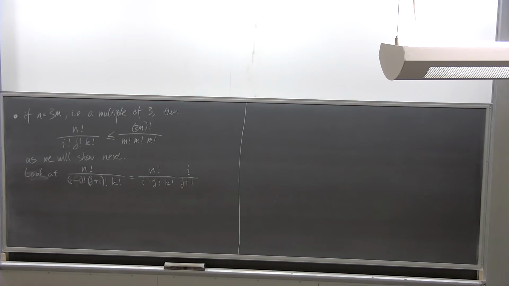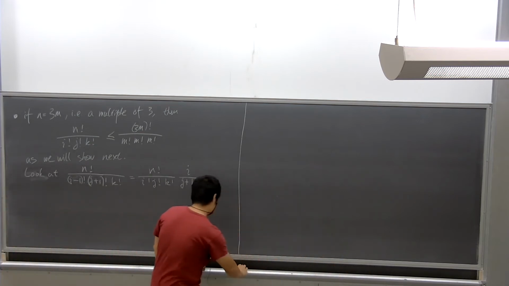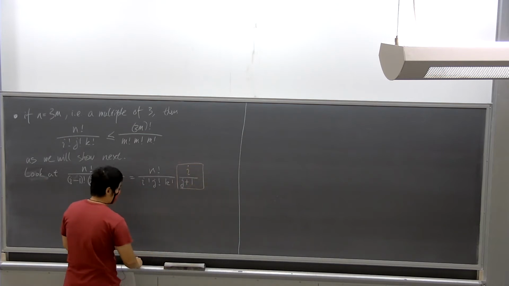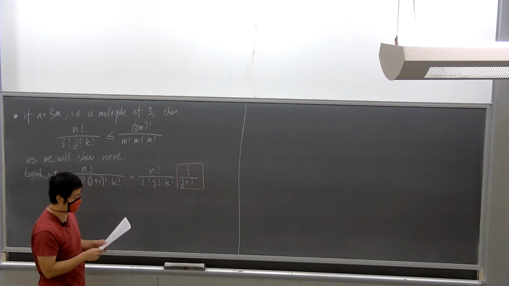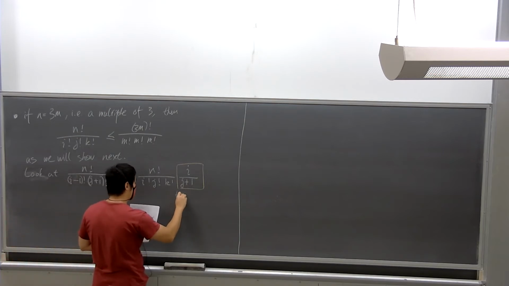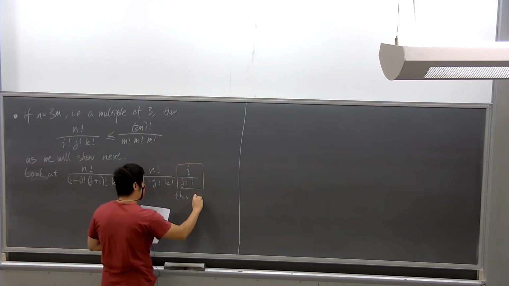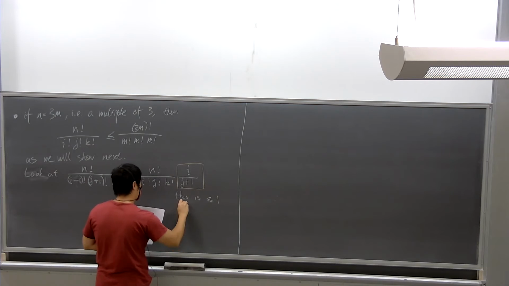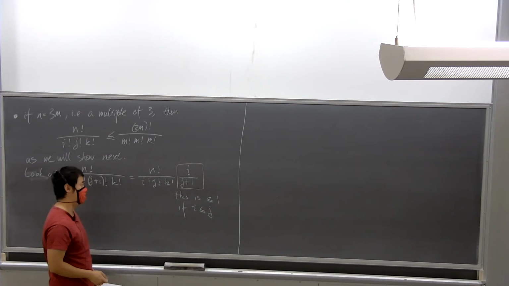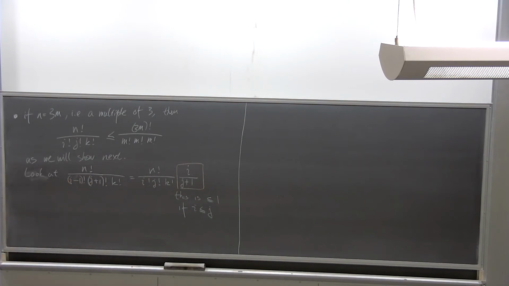Purple may be hard to see, I'll use orange. This is better. So a quick observation that we can make is that this is less than or equal to 1 if i is, let's say, less than or equal to j. I mean, it's actually strictly less than 1, because we have the j plus 1.